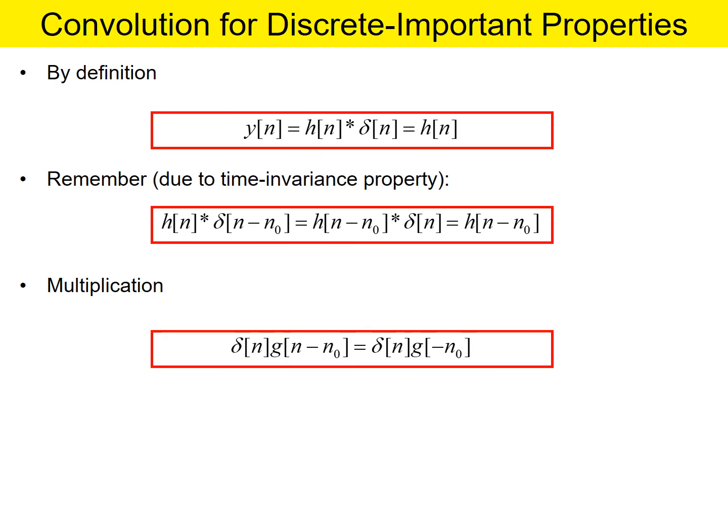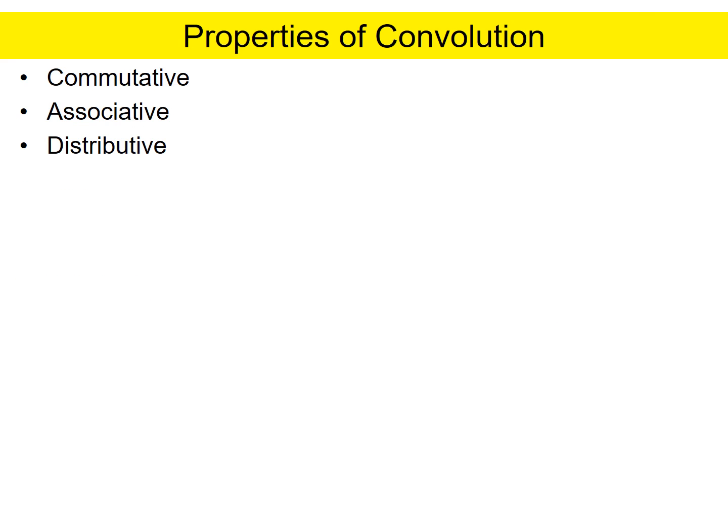Now by definition, y of n is equal to h of n convolved with delta of n, which is nothing but h of n. And due to the time invariance property, h of n convolved with delta of n minus n0 is the same as h of n minus n0 convolved with delta of n, which is equal to h of n minus n0. And as far as multiplication is considered, delta of n into g of n minus n0 is equal to delta of n into g of minus n0. So this is a reflected version.